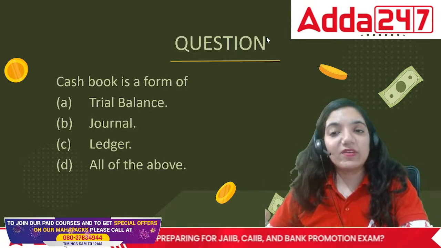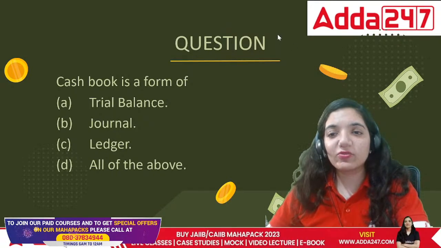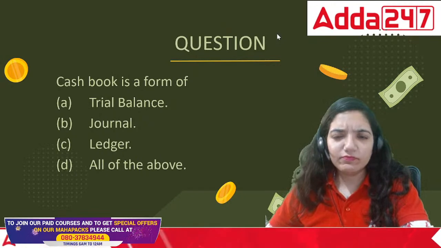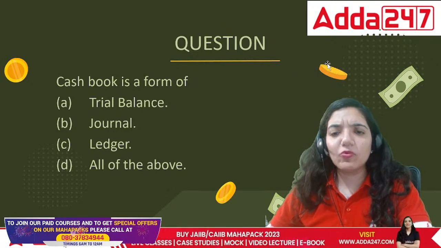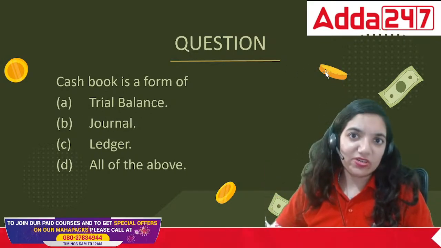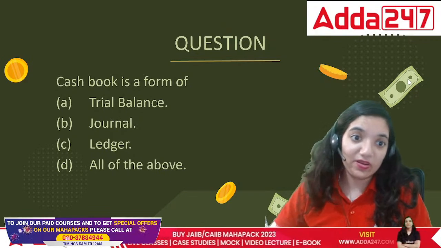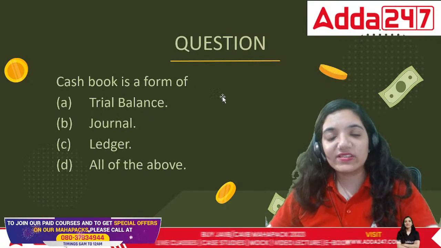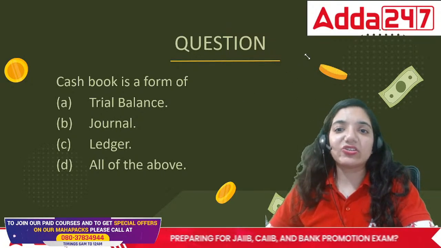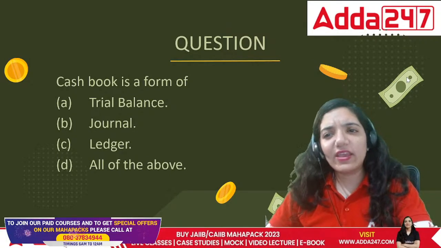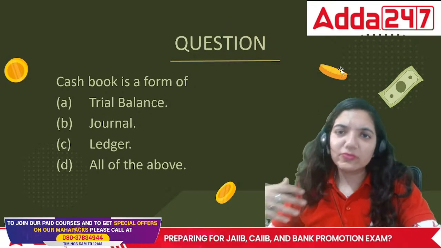It's a particular place where we exclusively record only and only the cash transactions, nothing else. That means all the credit transactions are not recorded in it at all. That means cash purchases, cash sales, and every transaction which is exclusively related to the area of the cash movement.